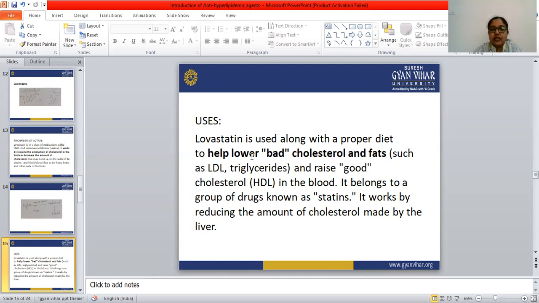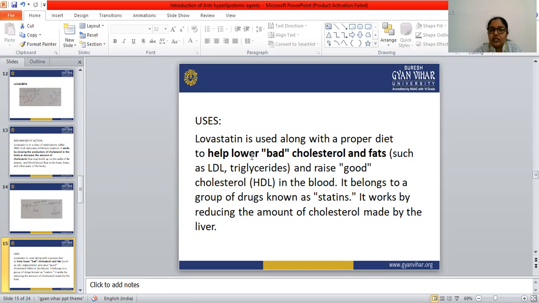The compensatory mechanism results in an enhanced expression of both HMG-CoA reductase and the LDL receptors. The net result of all these effects is a slight to moderate decrease in cholesterol synthesis, a significant increase in receptor-mediated LDL uptake, and overall lowering of plasma LDL levels.